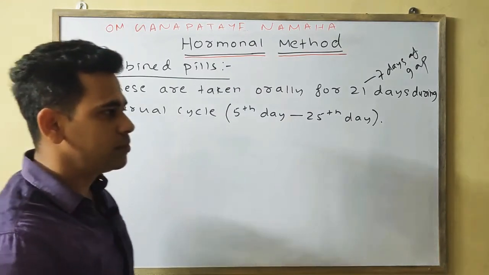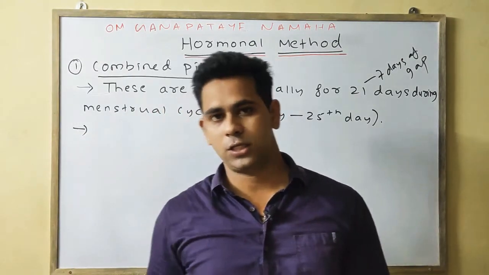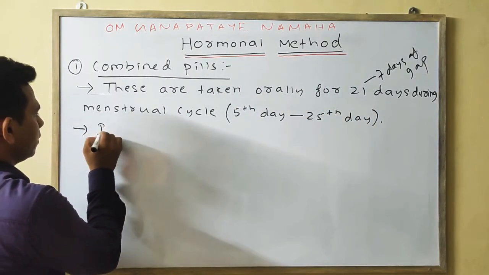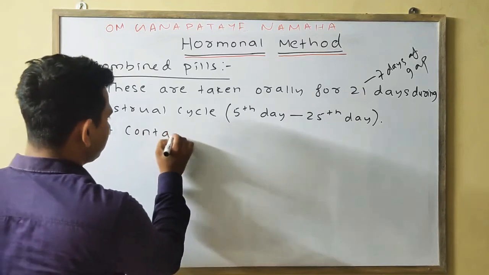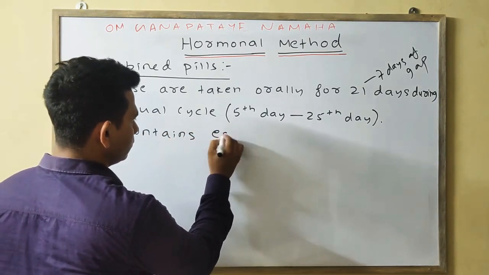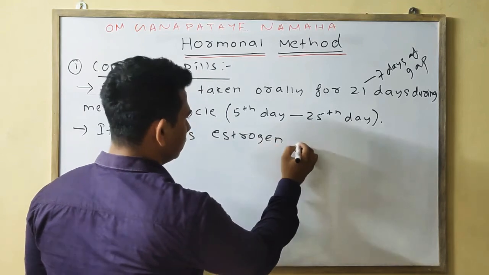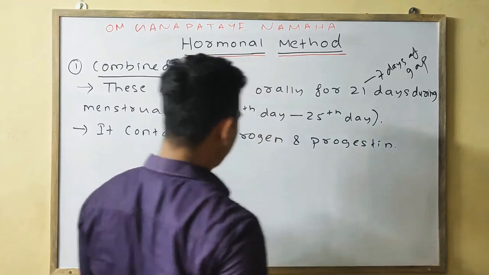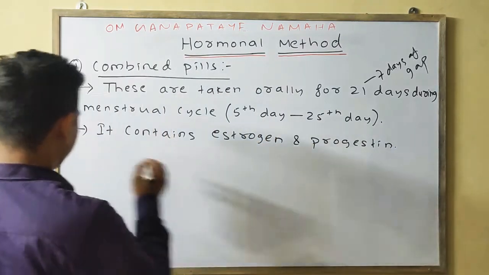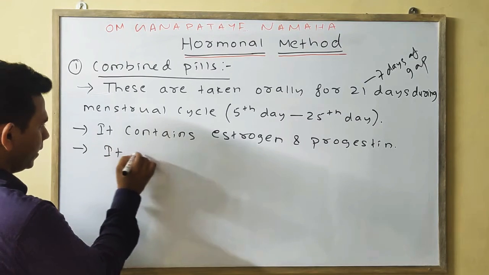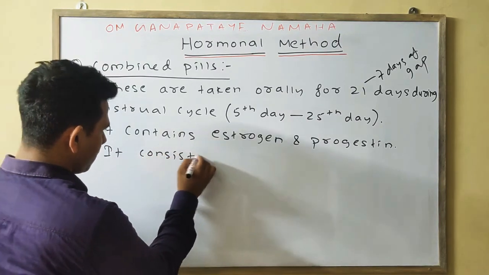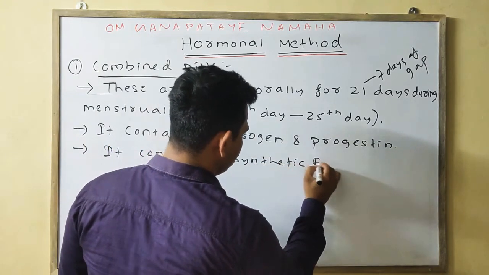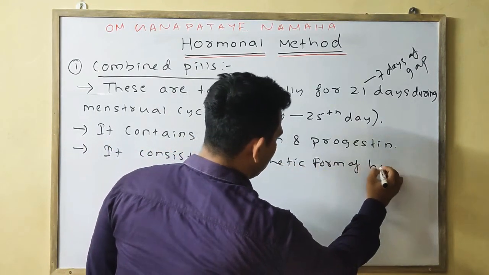Obviously, combined pills, as I have said earlier, consist of both estrogen and progestin. Okay, meaning the synthetic form of the estrogen and the progesterone hormone. We can also write it consists of synthetic form of hormone.